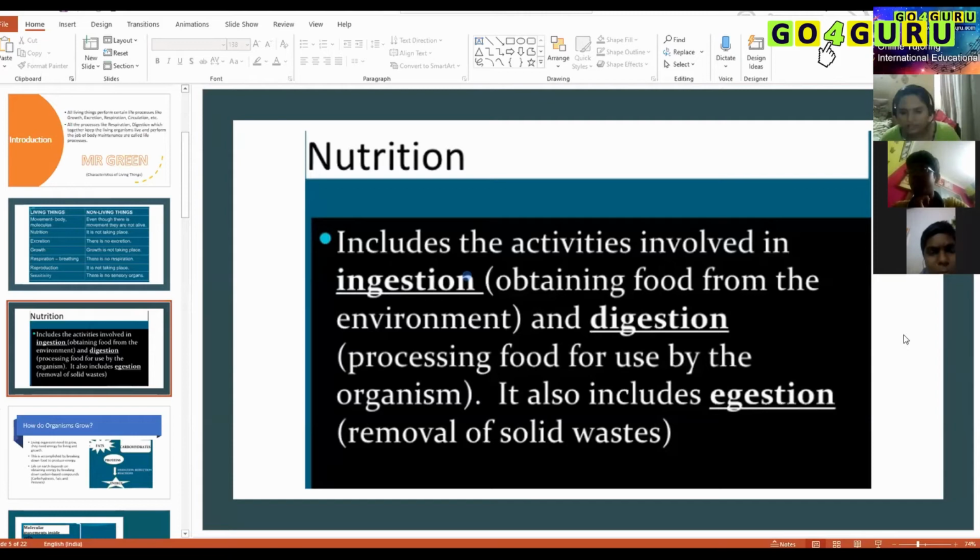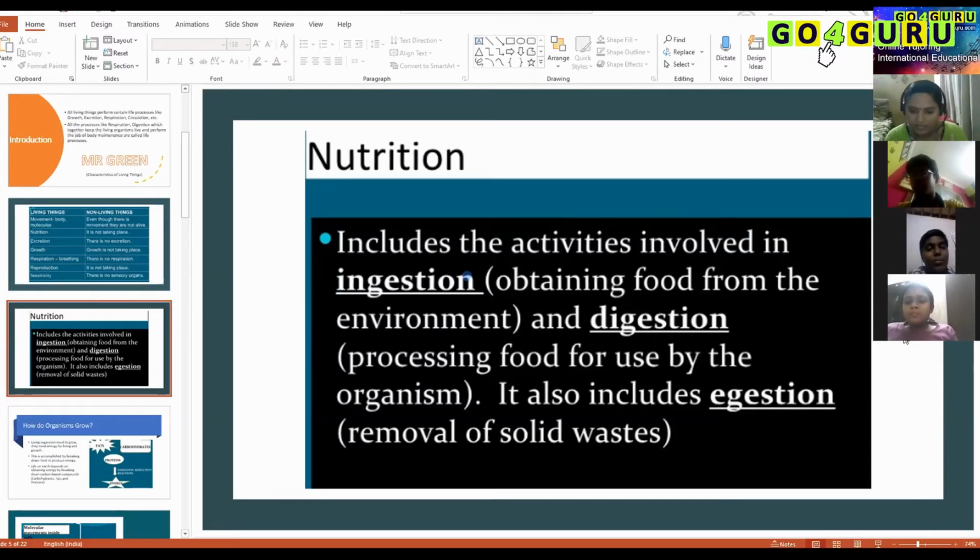Okay, guys, listen. Nutrition is required for the body repair mechanism. Repair mechanism means, if you accidentally cut your finger, there will be a wound for some time, and it will bleed, and after some time there will be a new skin covering. There won't be any scar, there won't be any wound, right? That is called the repairing mechanism. If any accidental damage happens to our tissues, our body has the mechanism to repair itself.